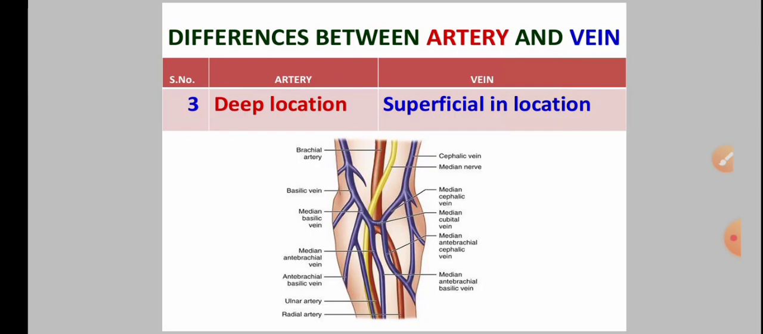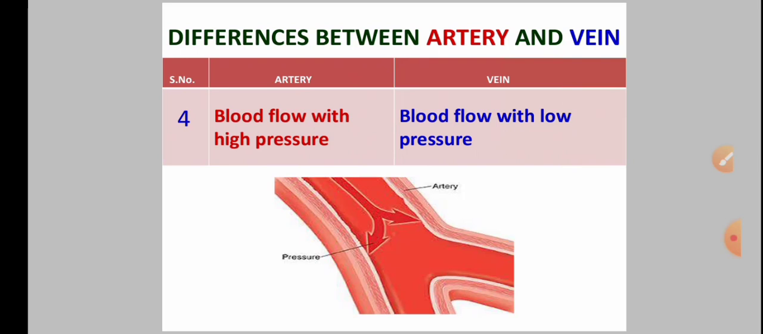Third point, arteries are deeply located while veins are superficial in location. Artery blood flows with high pressure. It has to supply blood to all the parts of the body, so the heart pumps the blood with some force. But in vein, from all parts of the body blood returns slowly with less pressure.